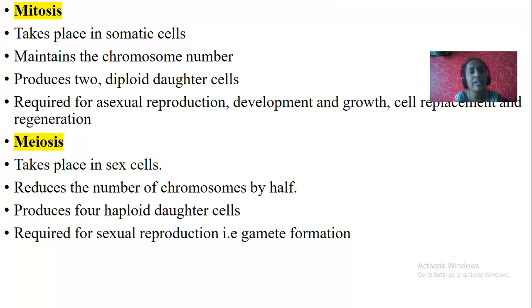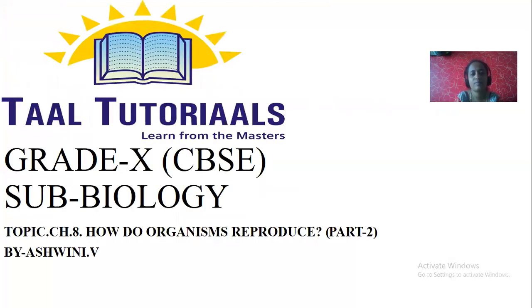That is why the sperm possesses 23 chromosomes and the ovum possesses 23 chromosomes, and when they fuse together during fertilization, it makes up the original number, 23 plus 23, totally 46. So how many cells are produced through meiotic division? Four daughter cells. It is required for sexual reproduction and even gamete formation.